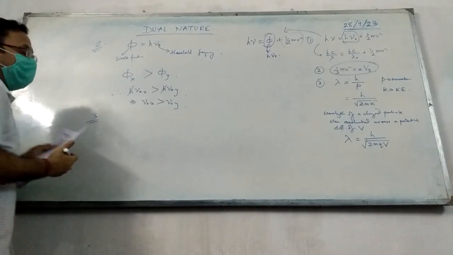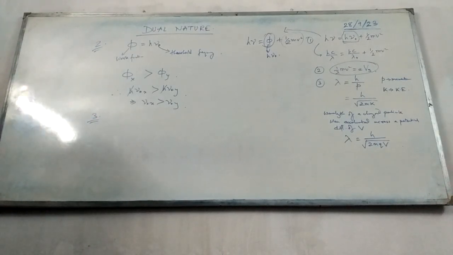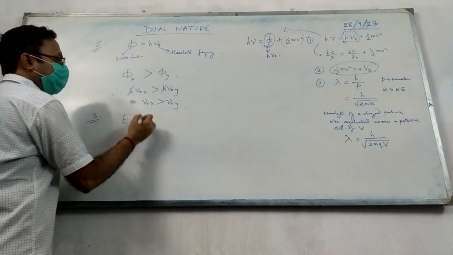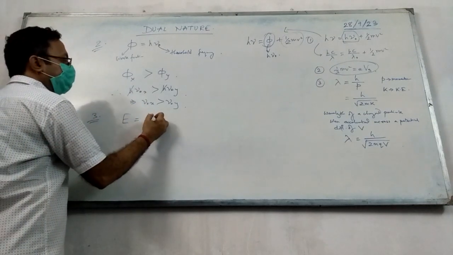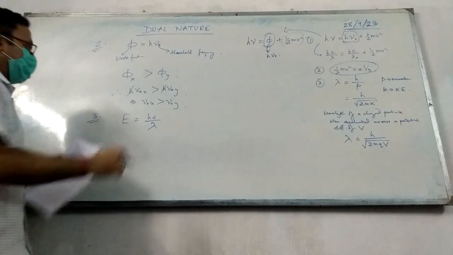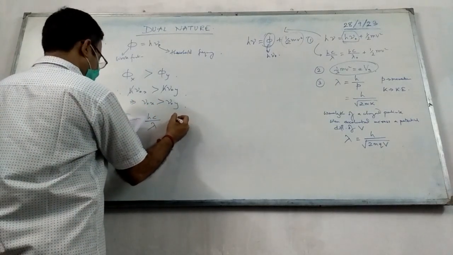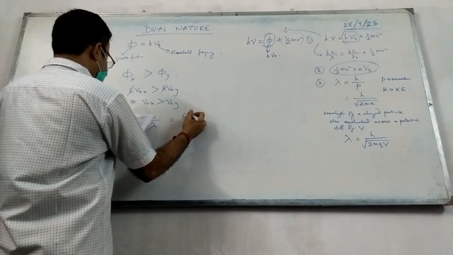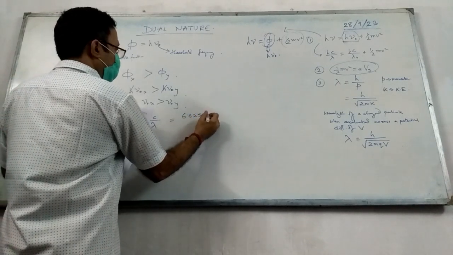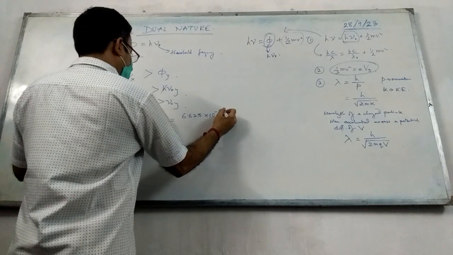Now 3. Question number 3: what is the energy associated in joule with a photon of wavelength 4000 Angstrom? So photon concept: according to the photon theory, the energy associated with the wavelength is given by hc by lambda, right? So हम लोग को hc by lambda use करना है. Planck's constant का value कितना है? 6.625 into 10 to the power minus 34.